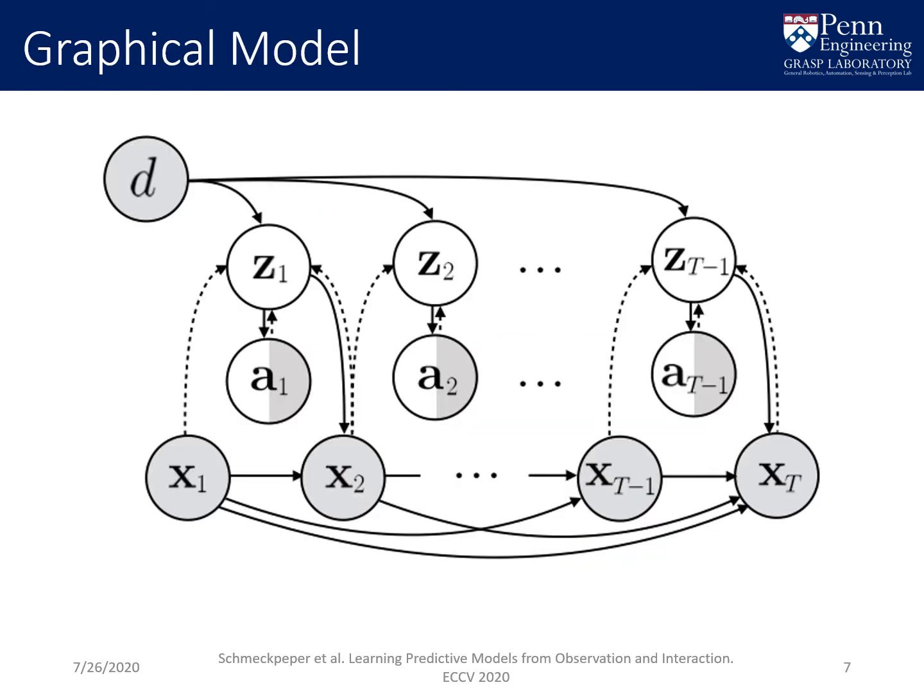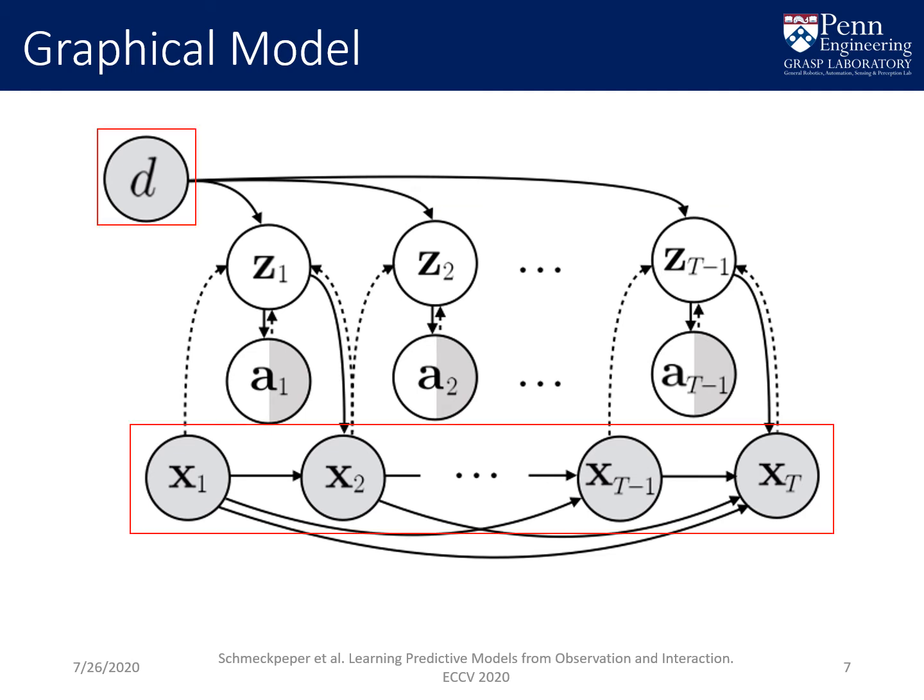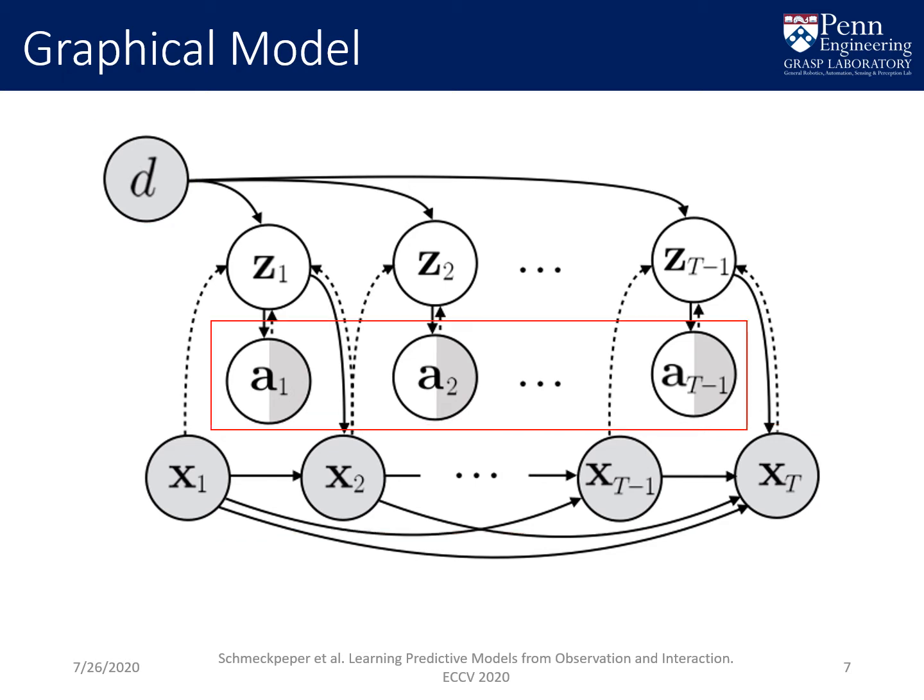We formulate the problem with the shown graphical model. States x1 through xt are generated from the previous states and latent actions z1 through zn. The latent actions are dependent on a domain variable d. At each time step, the states x and the domains d are observed. The action A is observed for interaction data, but not for observation data.